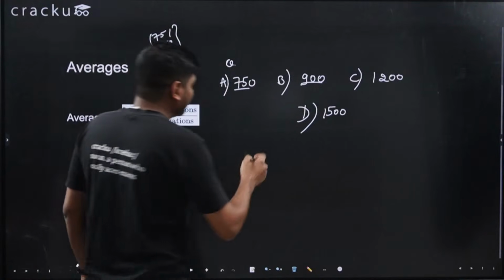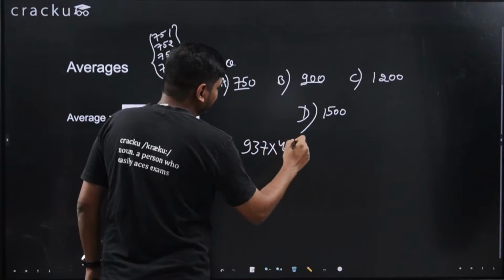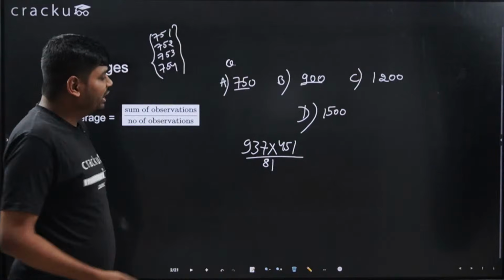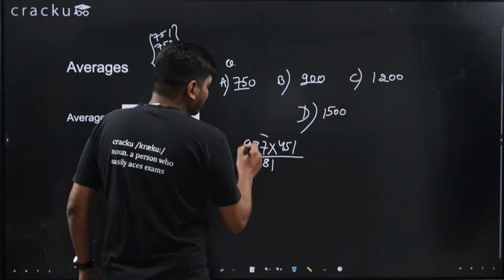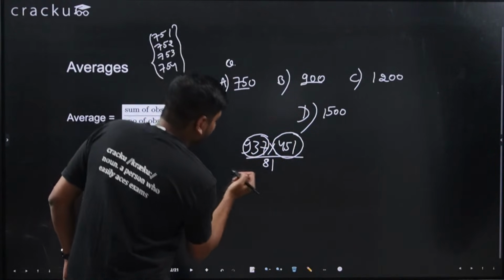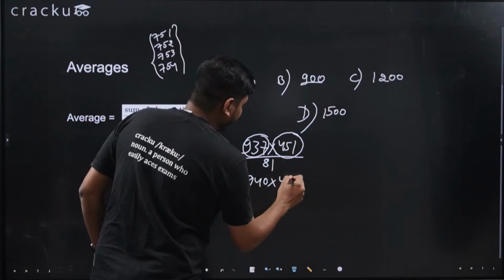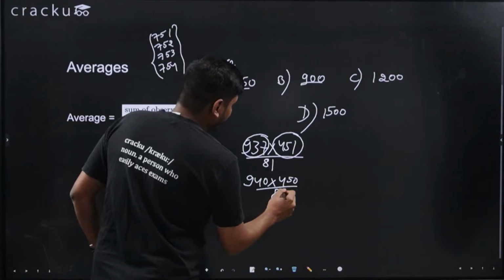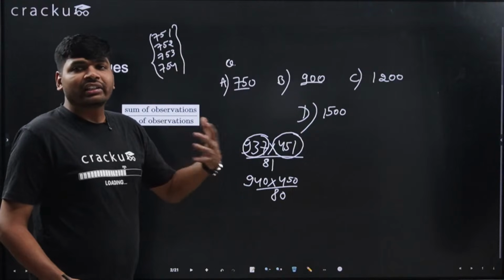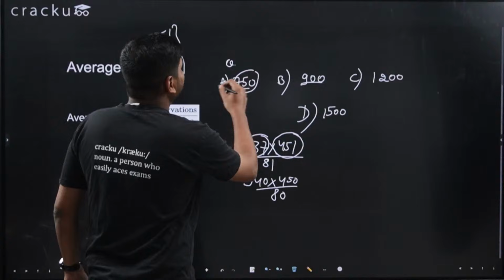For example, let's say 937 into 451 divided by 81. In this type of question you will take approximation. You will consider this as 930, or you can say 940. You will take this as 450. You will take this as 80. If the options are very far, you can take the approximation. It won't affect the total. You will get an approximate answer. If it is nearby 750, the answer will be this.